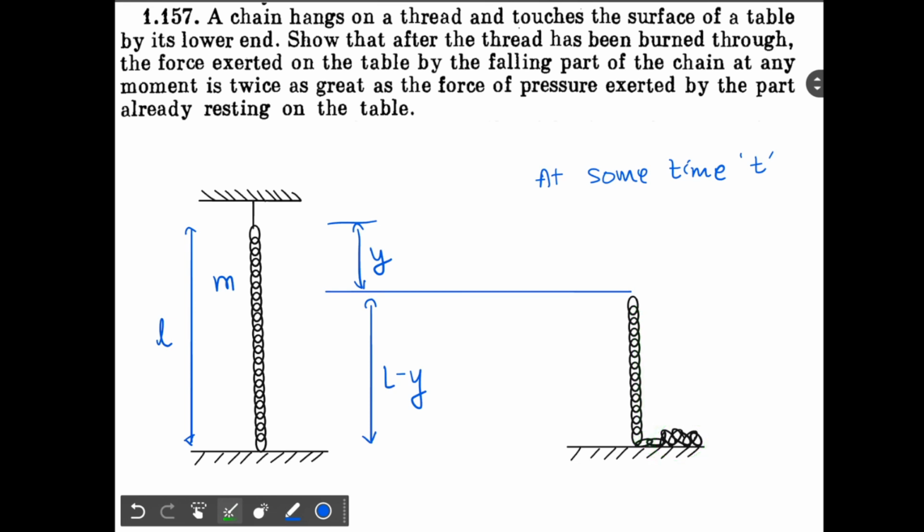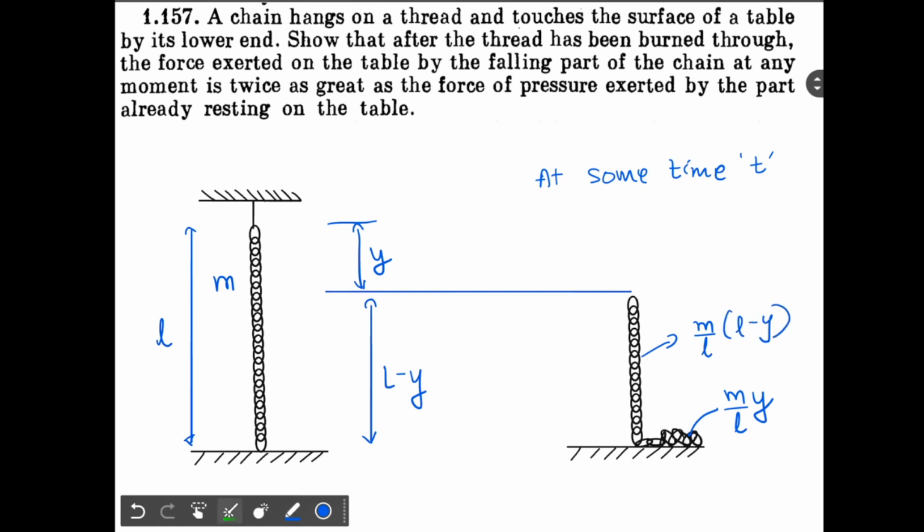So if you talk about the mass, the mass of this chain lying on the table will be how much? Total mass by total length into its own length. Correct. The mass lying on the ground has length Y, so its mass will be M by L into Y. And the part in the air will have mass M by L into L minus Y.